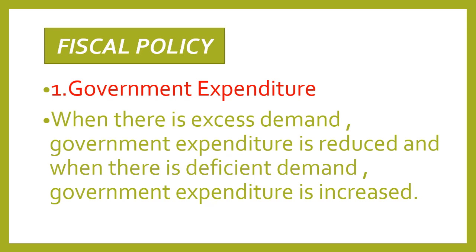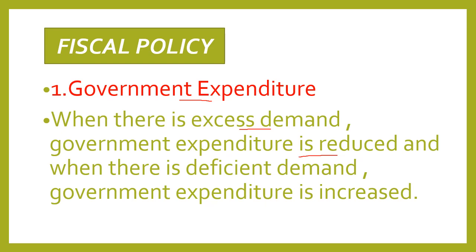The first fiscal policy is government expenditure. What do we mean by government expenditure? The government of a country incurs various types of expenditure in the economy. It does expenditure on education and public welfare programs, on construction of roads, dams, bridges, on defense of the country and maintenance of law and order. So when there is excess demand in the economy, government expenditure is reduced so that the income of the people is reduced, which will lead to a decrease in purchasing power, which automatically means AD will be controlled.